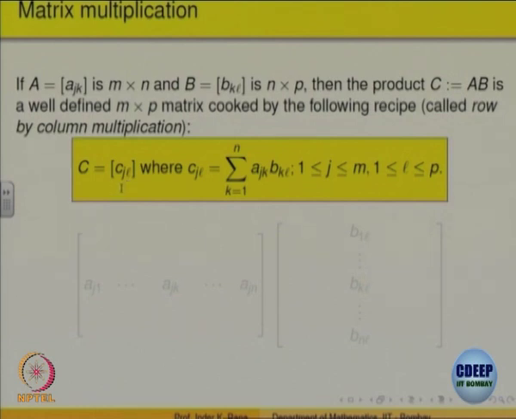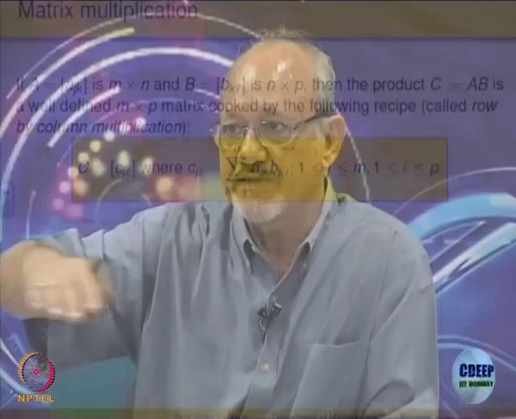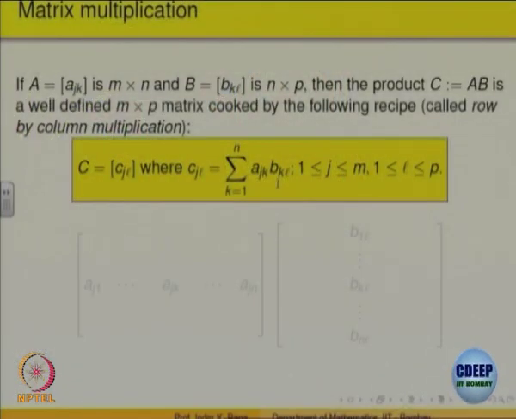jth row, lth column. It is defined as you take ajk, you take bkl. When you take ajk, j is fixed, k is varying. So what is changing here in ajk when k varies? Jth row, kth column. So you are taking the jth row entries of that. And what is bkl? L is fixed, k is varying. So that is the lth column. Multiply the two, add up, you get CJL.